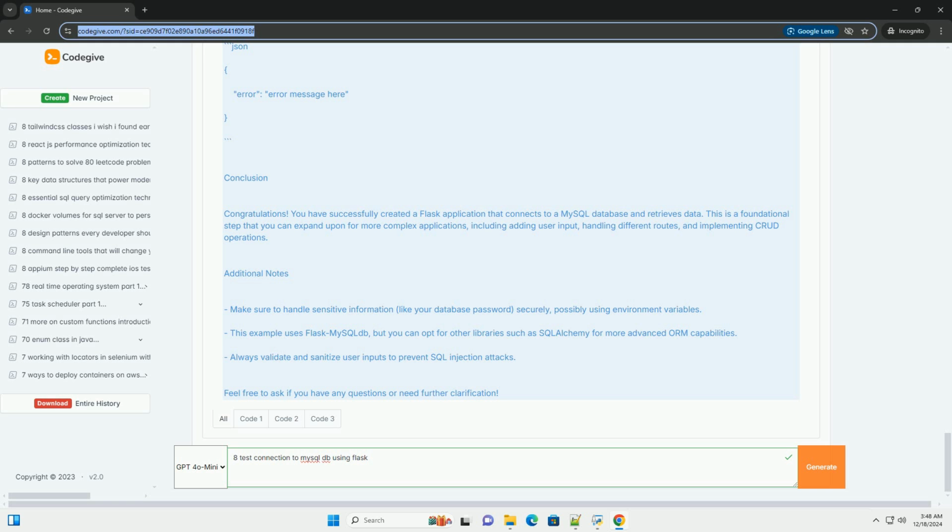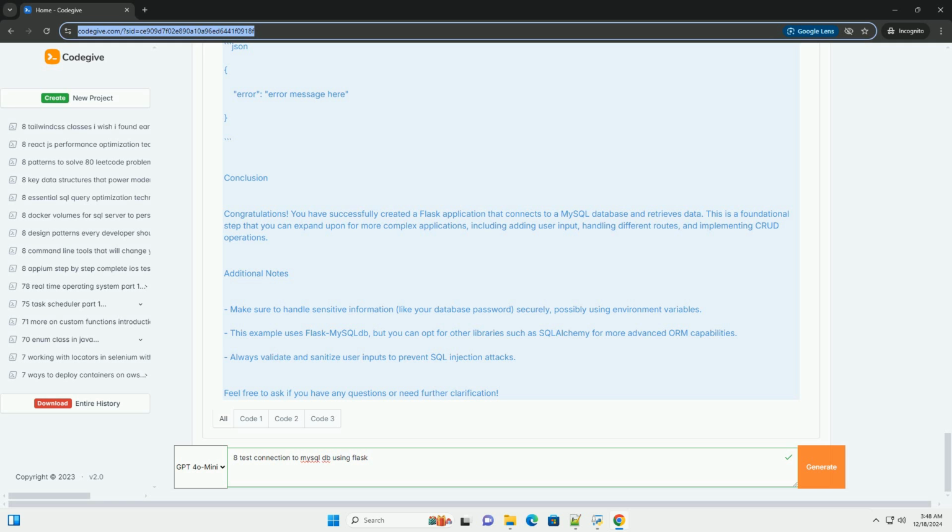If __name__ == '__main__': app.run(debug=True). Step 4, running the Flask application. 1. Make sure your MySQL server is running. 2. Navigate to your application directory and run the Flask application. Bash: python app.py. 3. The application will start on http://127.0.0.1:5000/.